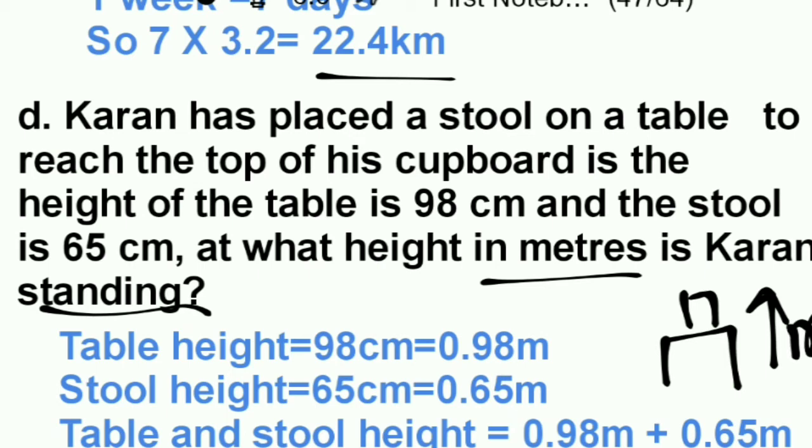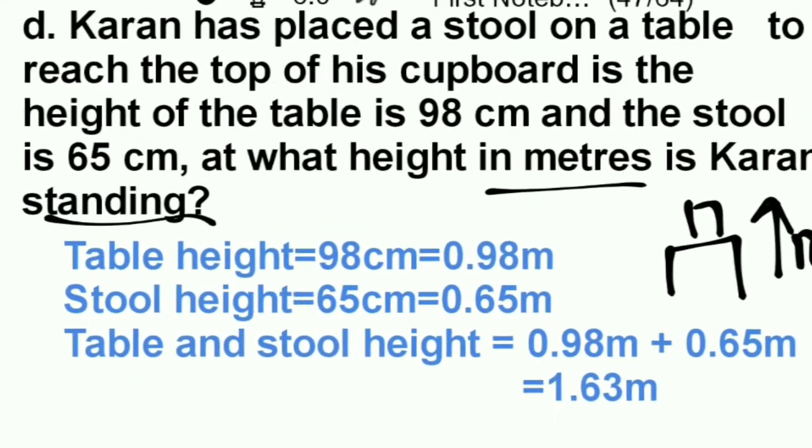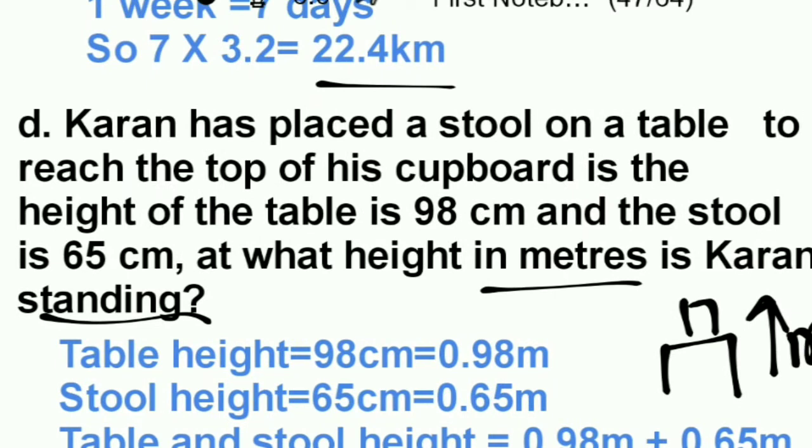It is given in centimeter. So we know that 1 meter equals how many centimeter? 100 centimeter. But we have to convert centimeter into meter. So what we can do here is divide. So 1 centimeter equals 1 upon 100 meter.